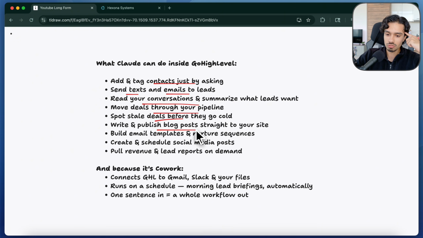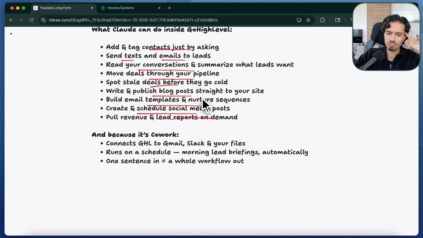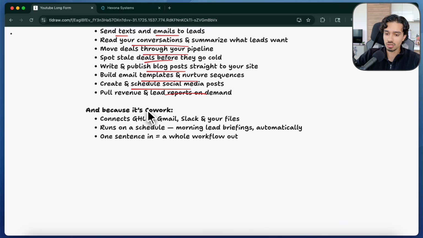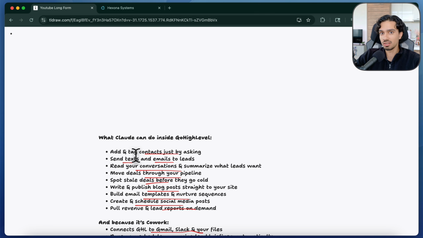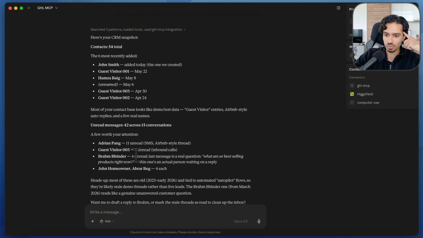It can write and publish blog posts. It can write and build email templates. It can schedule social media posts. It can pull revenue. Bunch of other examples. You can take it a step further because it's Cowork. You can then connect it to your Gmail, Slack, your files. You can run it on a schedule like I just mentioned. Basically, it's like a full companion that can just take over any function that you can think of.